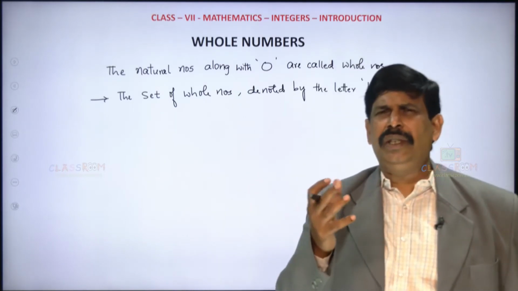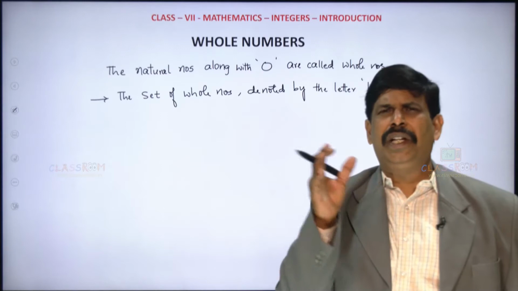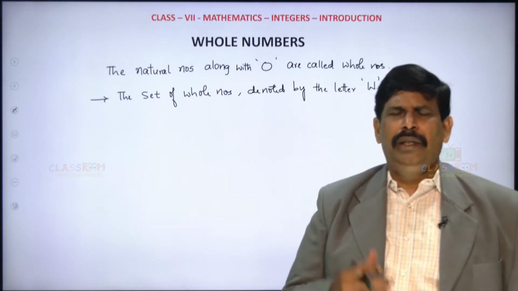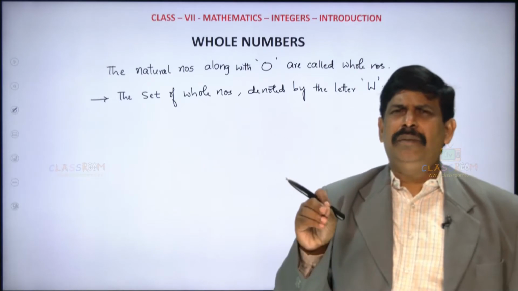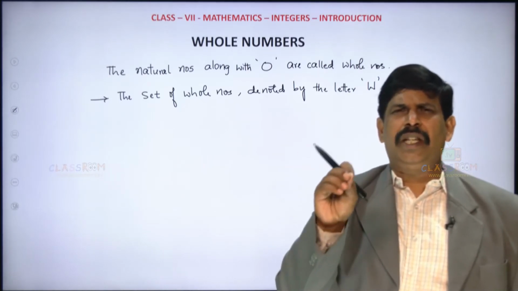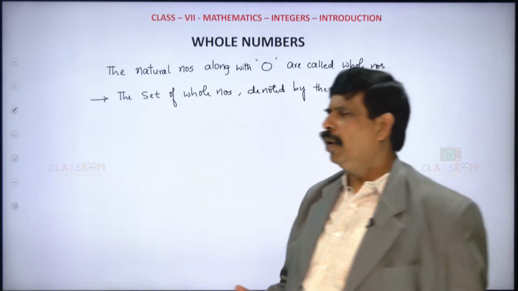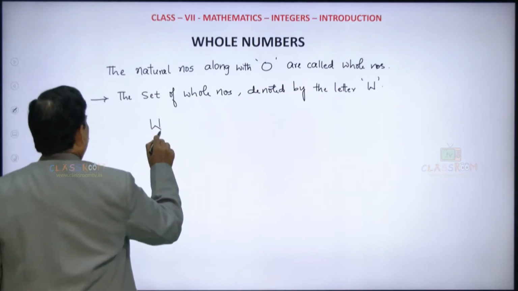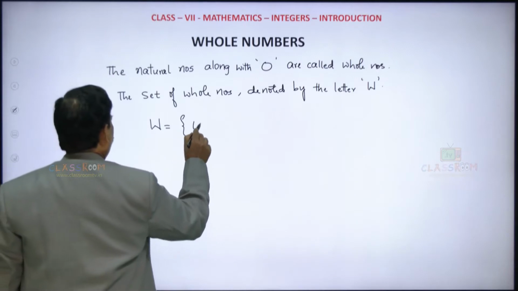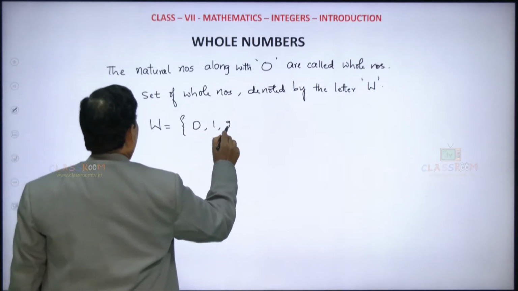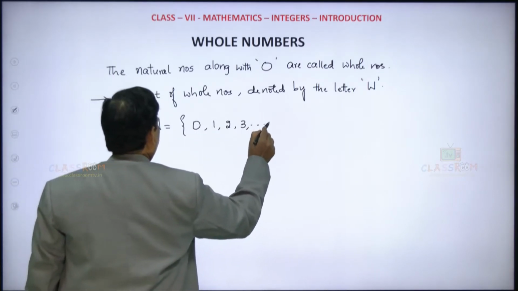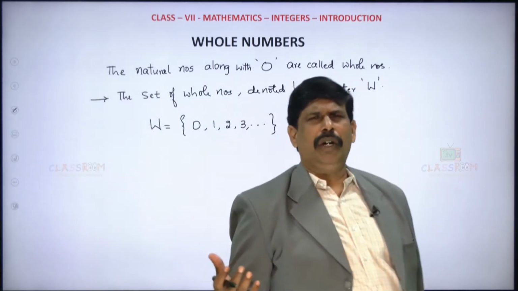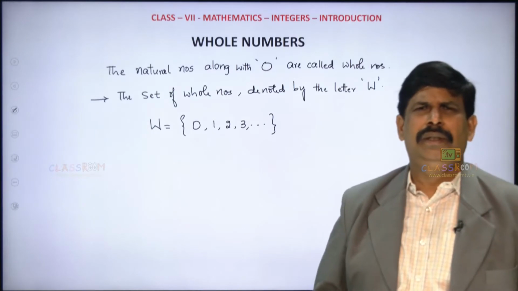In natural numbers, we do not have any 0; they begin with 1. If these natural numbers come along with 0, we call them whole numbers. So whole numbers, W, is the set of 0 and then the natural numbers. Clear? So this is about whole numbers.